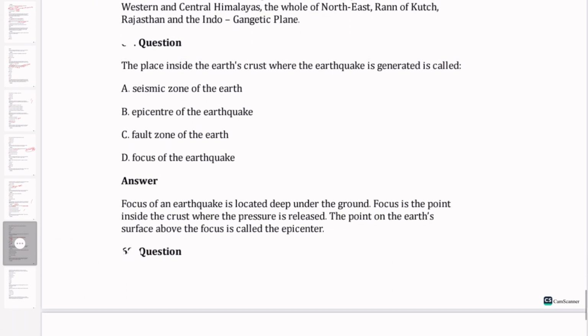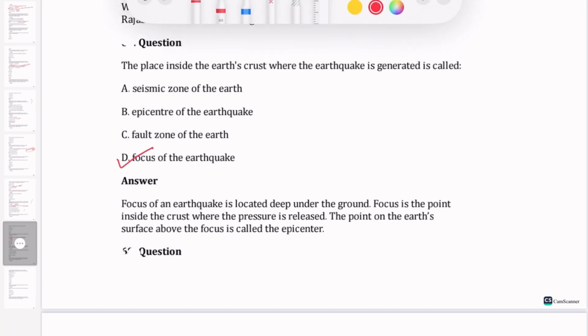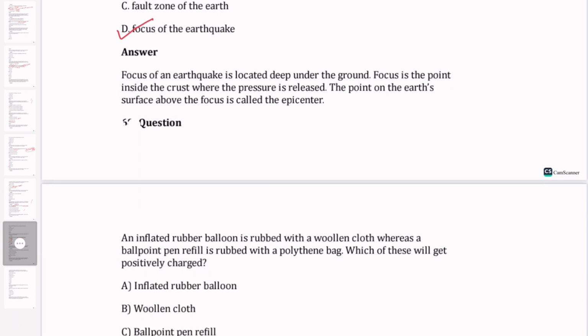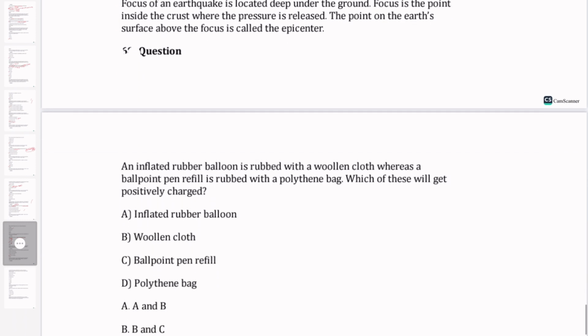Next question. The place inside the earth's crust where the earthquake is generated is called the focus of the earthquake. The point above it, on the surface of the earth, is called the epicenter.